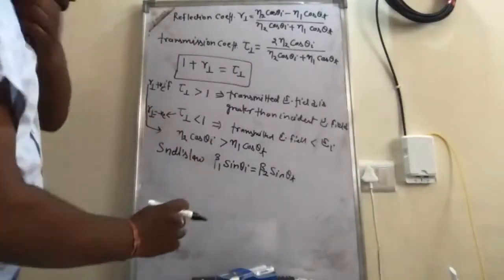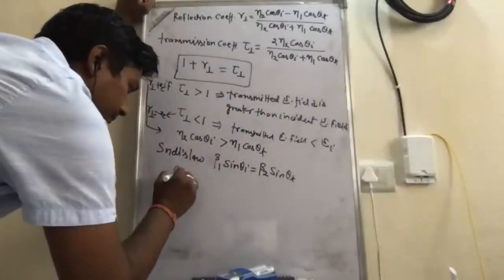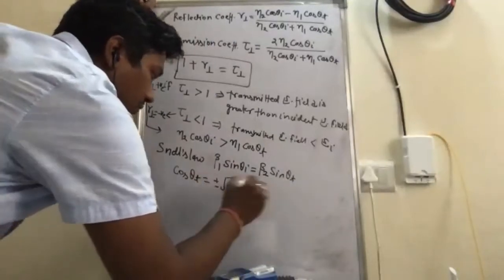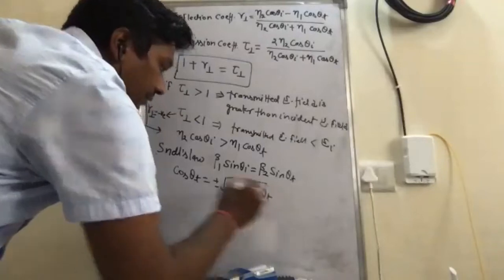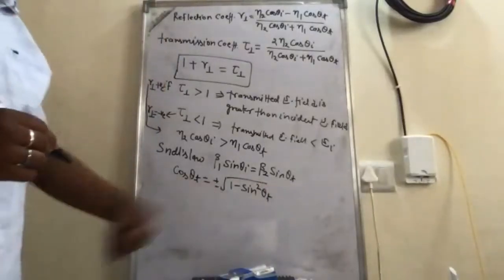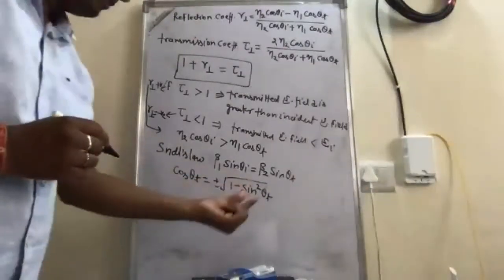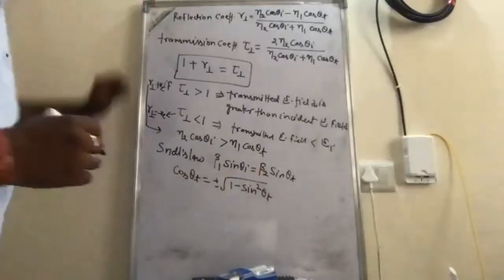So we know that we can write cos theta t is equal to plus minus under root 1 minus sine square theta t. This is the cosine and sine relation. And then we can put the value of sine theta t from Snell's law.